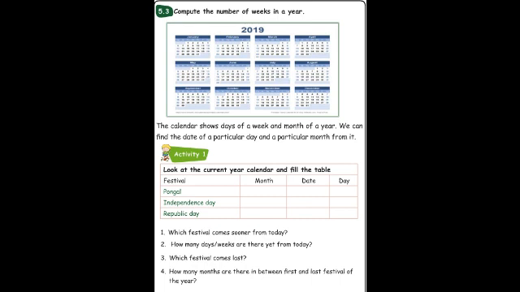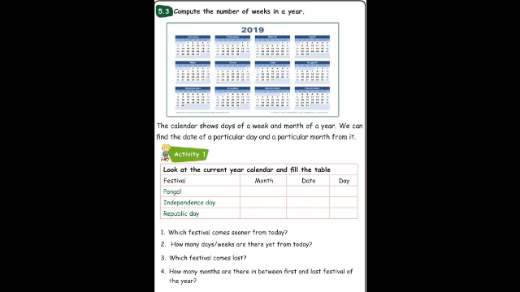The first one is: look at the year 2019 calendar and fill the table. The festival, month, date and day columns are given. Pongal, Independence Day, Republic Day, everything is given in the festival column. We have to fill in which month it comes in and which day it falls on. Everything we have to complete. Now we'll move to activity 2.